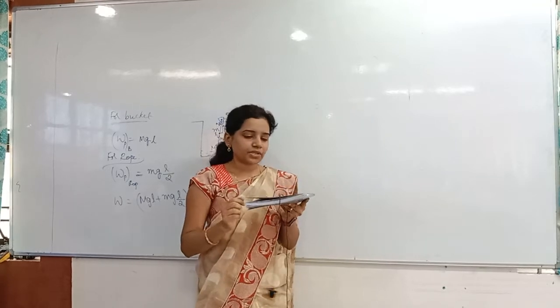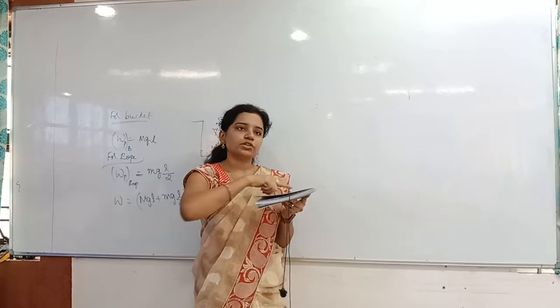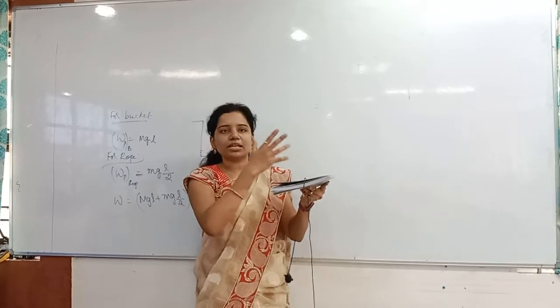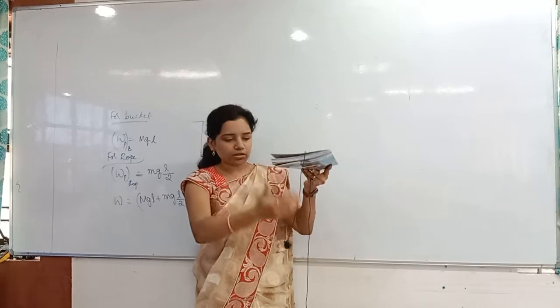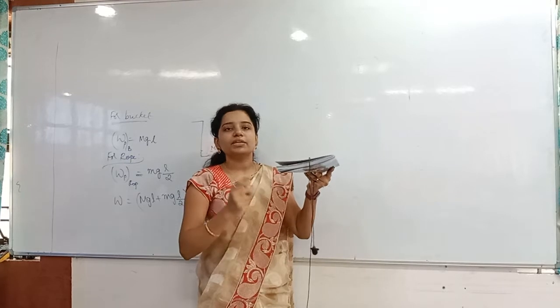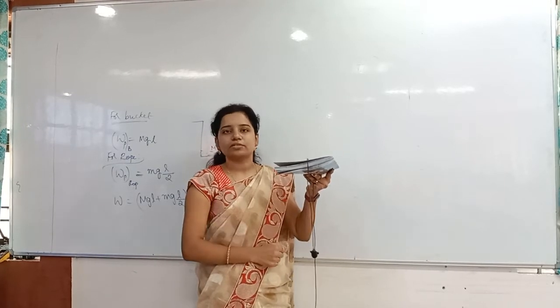But listen properly. Total length of the chain is L. Total mass is M. So whatever is on the table, some rope is there, and on the hanging part some rope is there. How much rope are they saying? The 1 by nth part. How much is hanging? L by n is hanging. Clear?